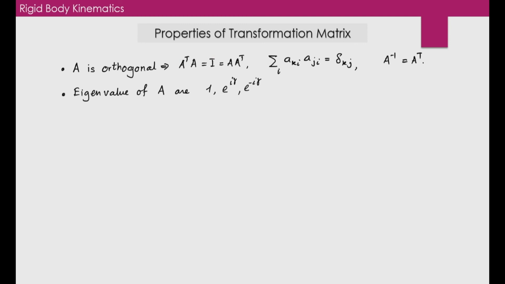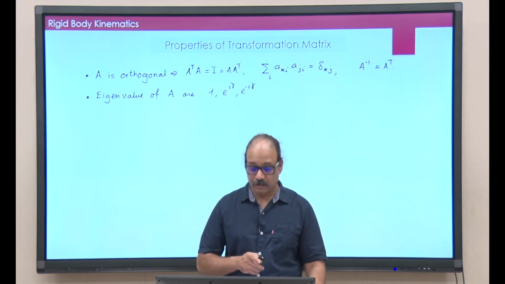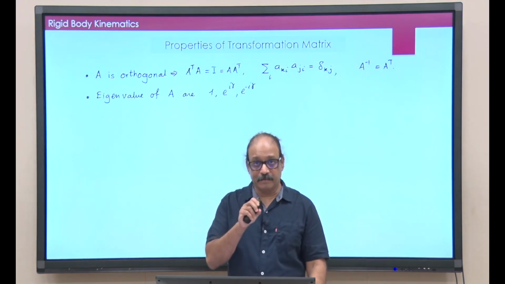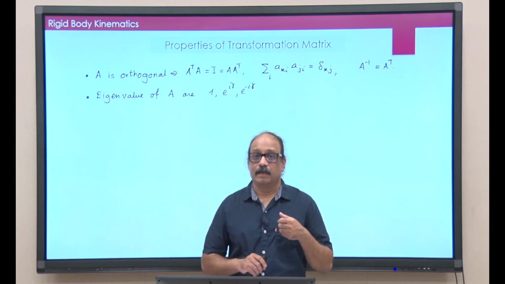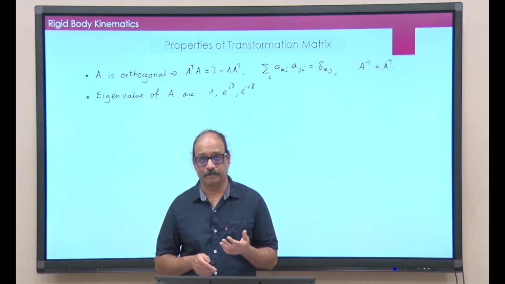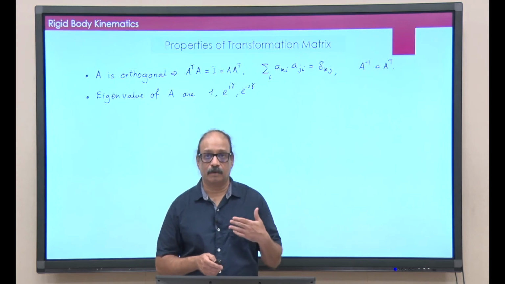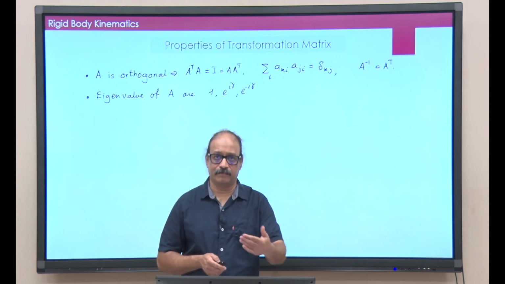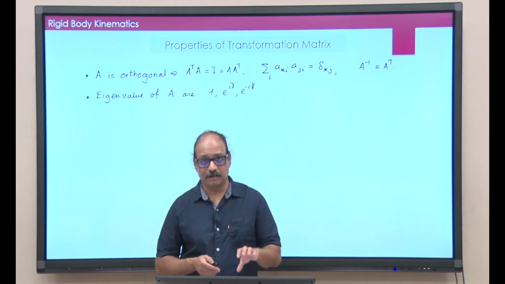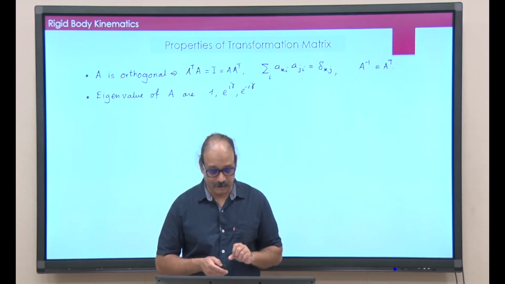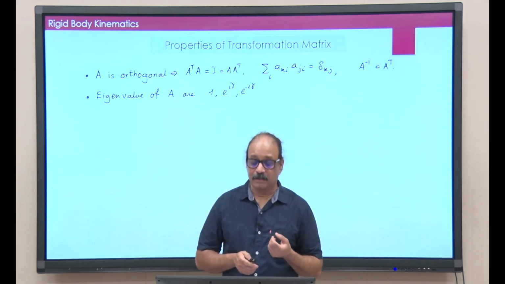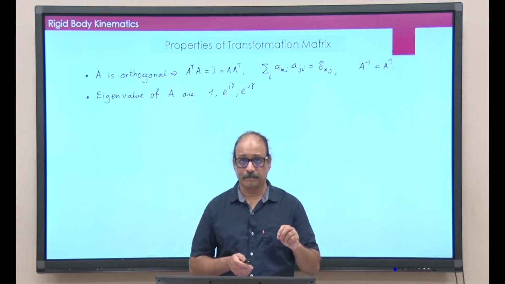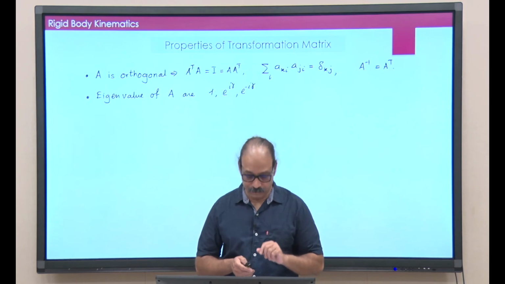Okay. The eigenvalues of the A matrix are always equal to 1 and then some complex number, unimodular, and its complex conjugate. The eigenvalues are always 3. In case some of you do not have an introduction to or do not know what eigenvalues are, just bear with me for 5 minutes. I will explain the result, but it is not crucial to understand the mathematics here at this moment. So, first thing I will show is that one of the eigenvalues must always be equal to 1.